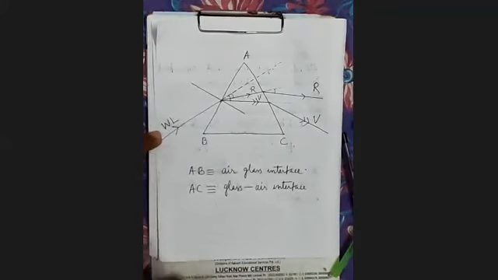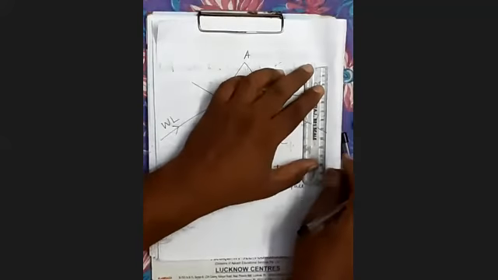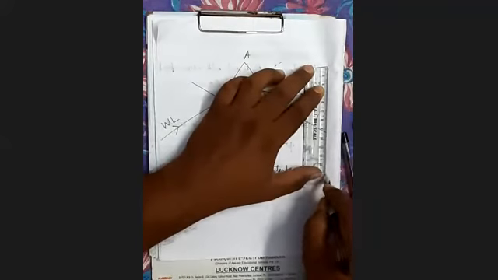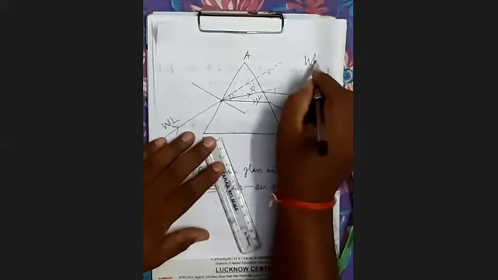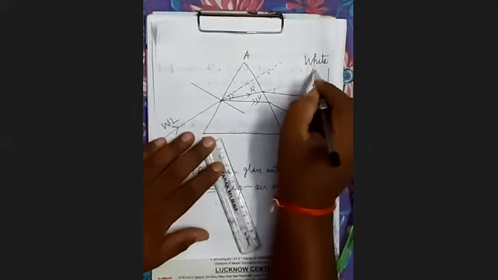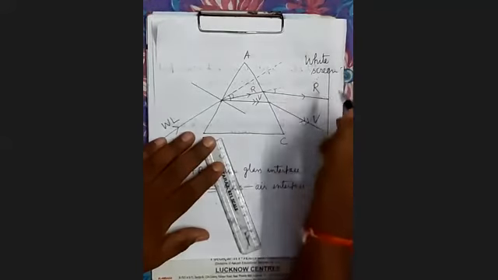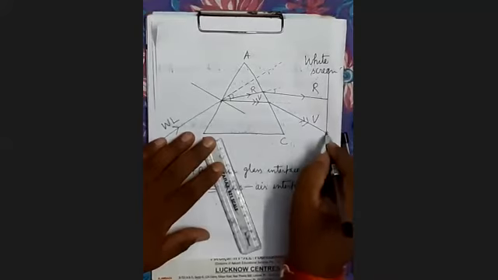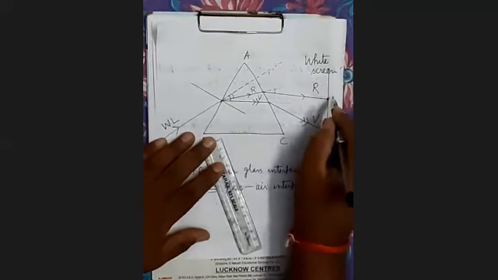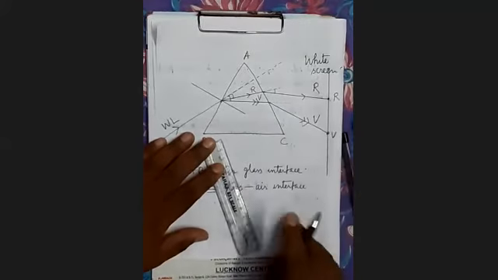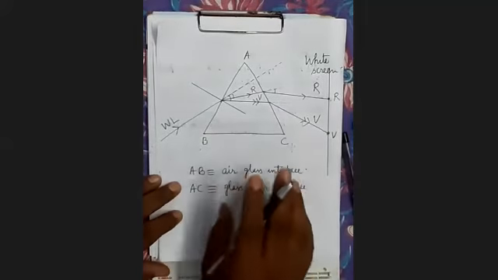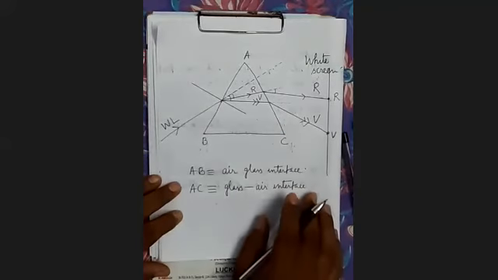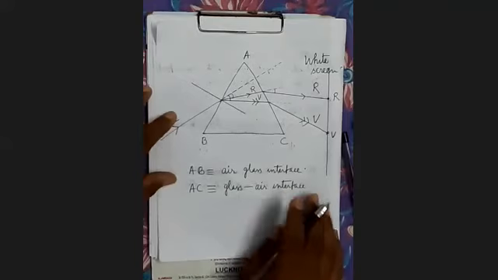If we place a white screen here, we will get a white light spectrum. This is the violet color and this is the red color, with other colors in between. This phenomenon of splitting of white light into component colors is called dispersion.